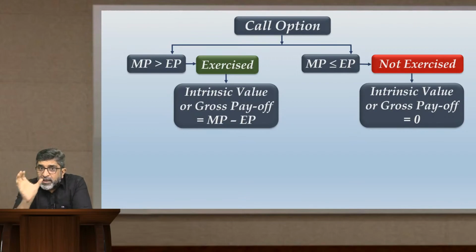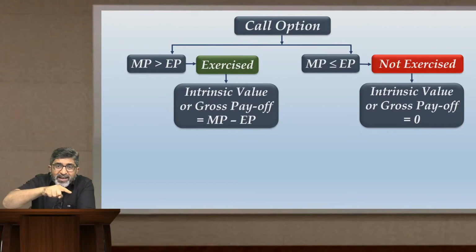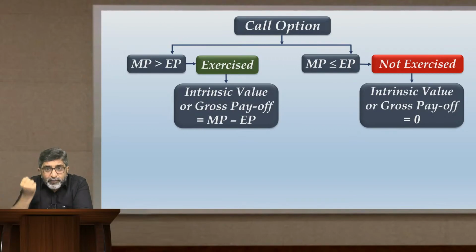So whatever be the amount of intrinsic value, which we also call gross payoff, that will move from the writer's pocket to the holder's pocket. So for the holder, it is a positive cash flow. For the writer, it is a negative cash flow. So the idea is very clear. Don't deviate from the basic concept.